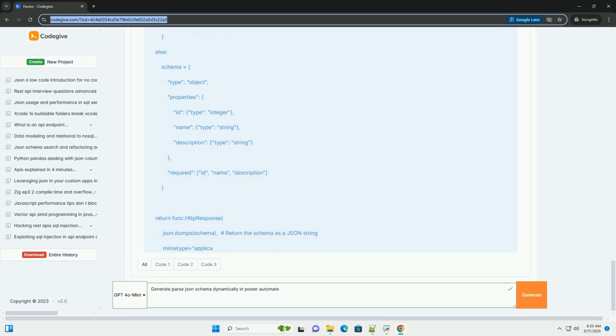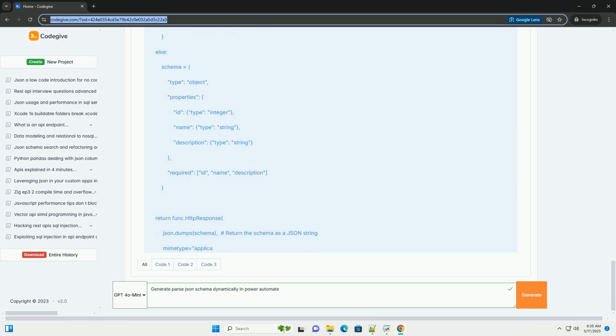3. Deploy the Azure function to Azure. Get the function's URL, you'll need this in Power Automate. 4. Power Automate flow. HTTP action: get the JSON data from the API, same as in example 1, or use any data source.